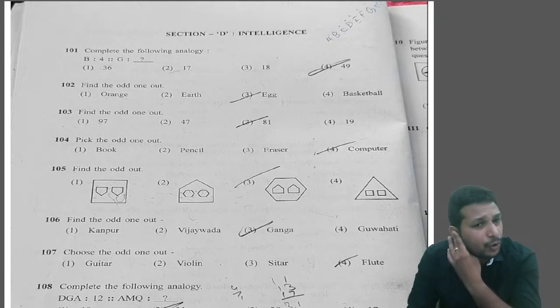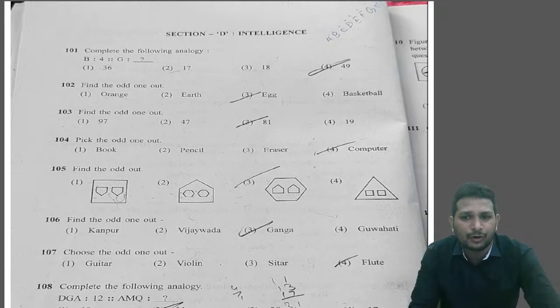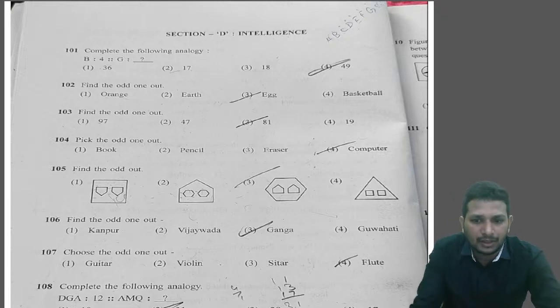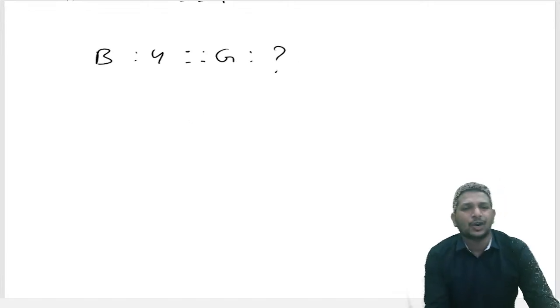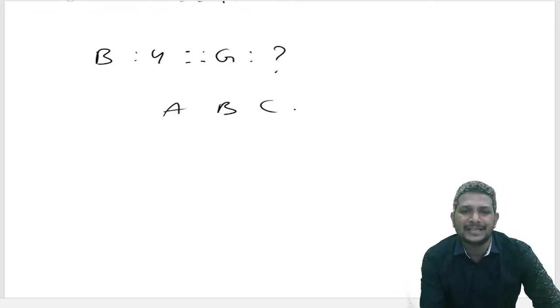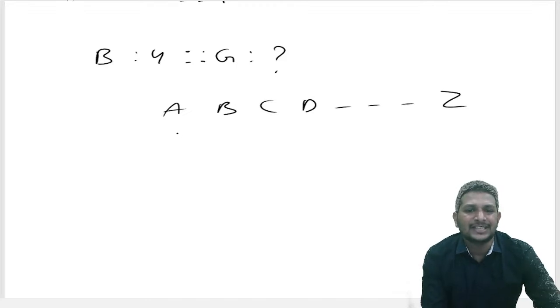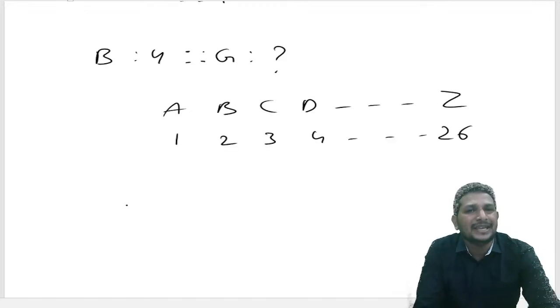B they gave 4, G is what? So over here, if you look at that, write it again. B they gave 4, G is what? According to alphabets from A, B, C, D till Z, each alphabet has a particular position: 2, 3, 4, up to 26. So letter B is at second place.